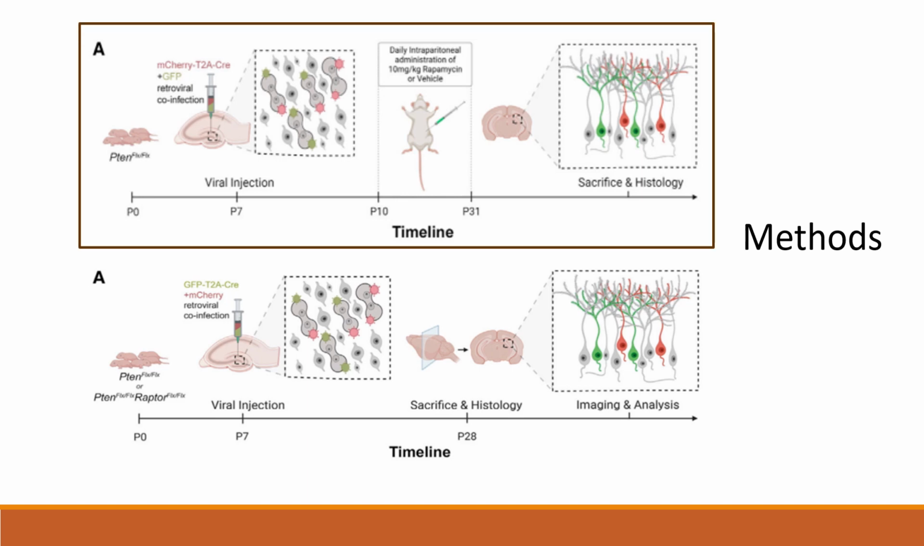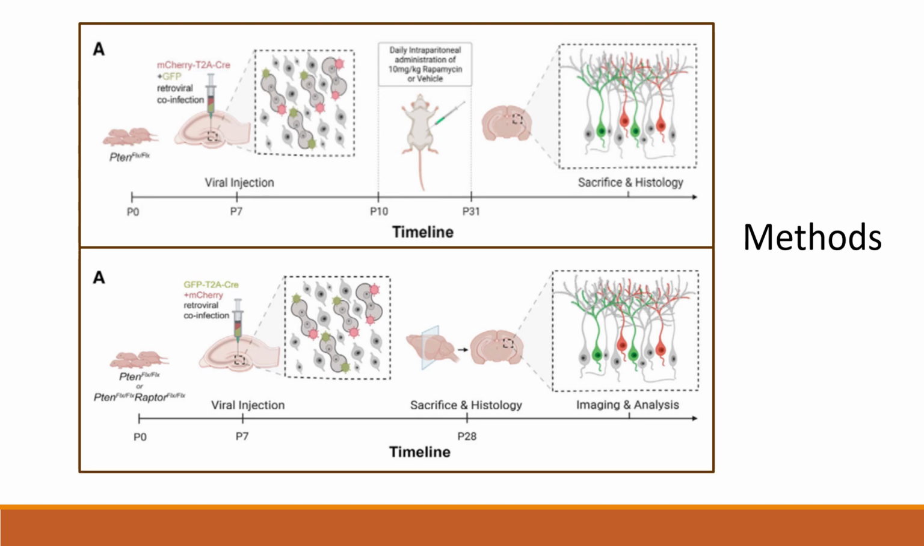For the first set of experiments, after PTEN knockout at P7 by injection, the mice were injected with vehicle or rapamycin from P10 to P31 daily to inhibit mTORC1, and then they had their tissues collected and imaged. The second set of experiments knocked out PTEN as well as Raptor at P7, and then they had their tissues collected at P28 for imaging.